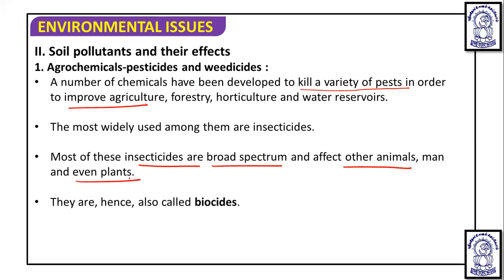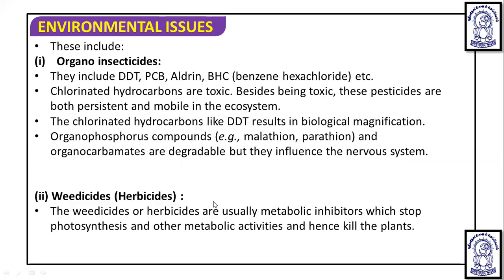Because they are broad spectrum. They are not targeted. Broad spectrum means they can kill any organism, so they are called biocides. It is known that these biocides, which kill organisms, are of two types, and these include organoinsecticides and weedicides.